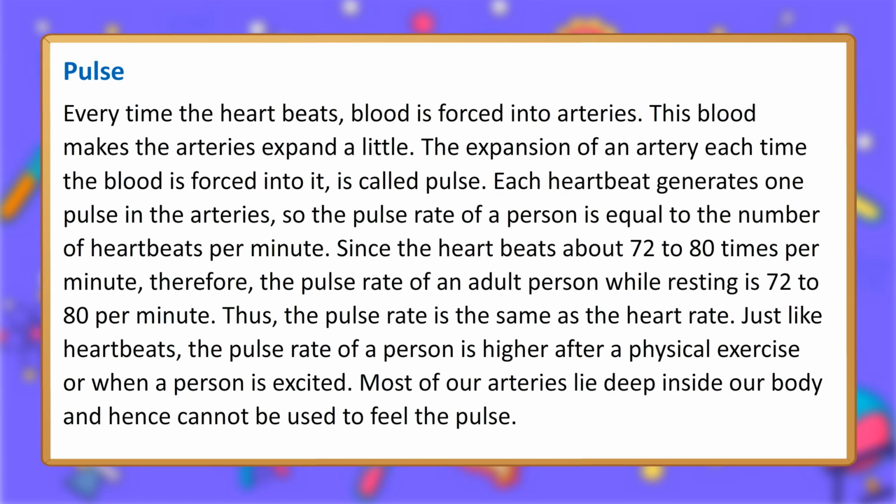Pulse. Every time the heart beats, blood is forced into arteries. This blood makes the arteries expand a little. The expansion of an artery each time the blood is forced into it is called pulse. Each heartbeat generates one pulse in the arteries, so the pulse rate of a person is equal to the number of heartbeats per minute. Since the heart beats about 72 to 80 times per minute, the pulse rate of an adult person while resting is 72 to 80 per minute.